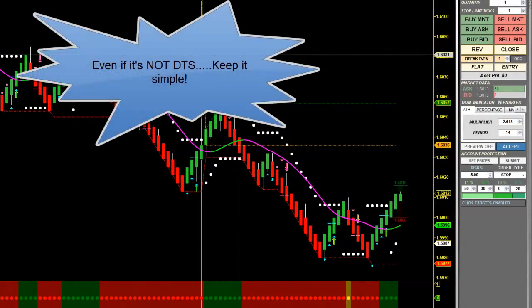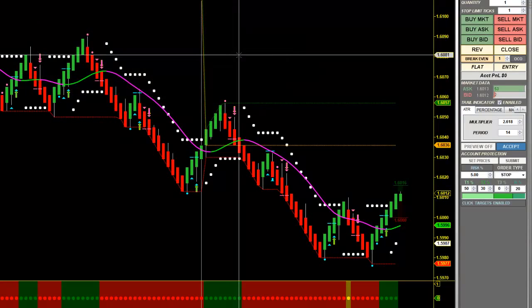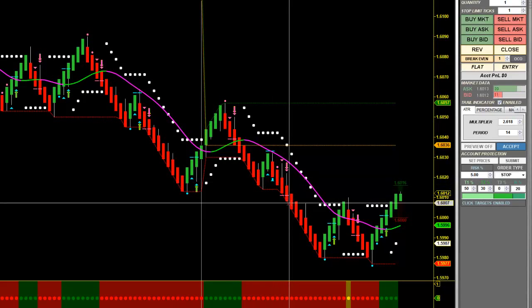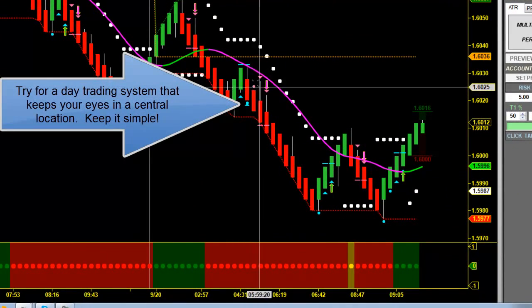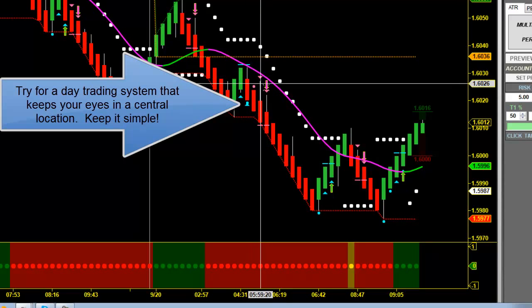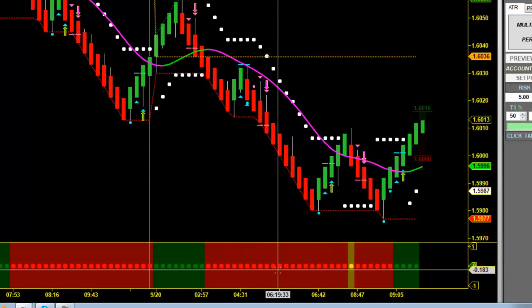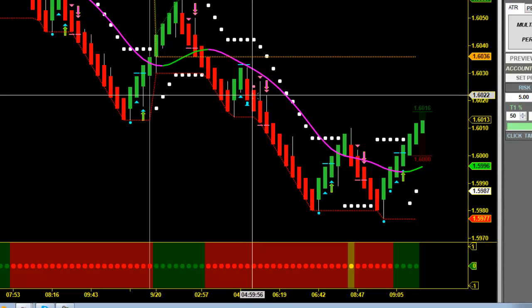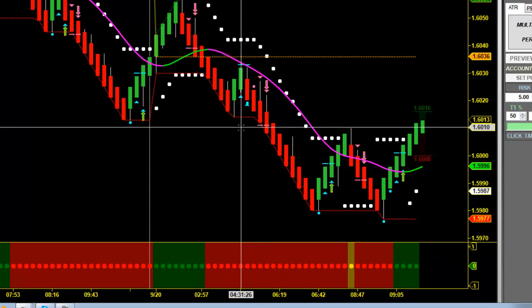We actually developed DTS over the course of about 3 years. We got hundreds of emails just asking for something more simplistic. And this is the short I was pointing out on the other chart. The only decision that I need to make here is, are my warning dots in place? Are my entry triangles in place? Is price trading below a red Falcon swing line? And do I have a red filter? I can make this decision within a matter of moments. And if I get the warning dot, I'm going to get a few seconds heads up, which will give me a chance to place my order.